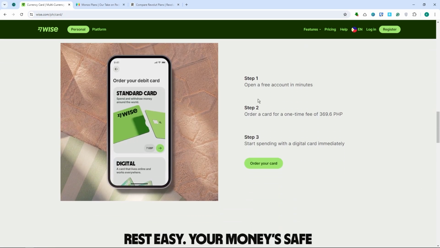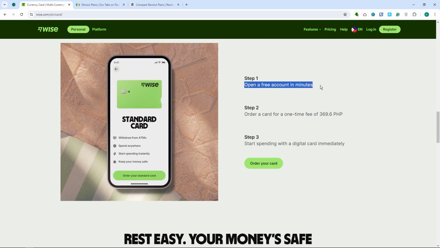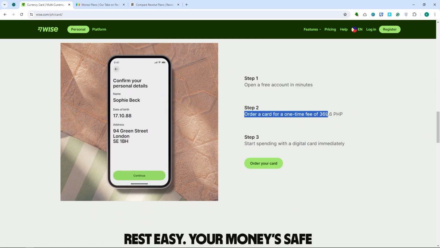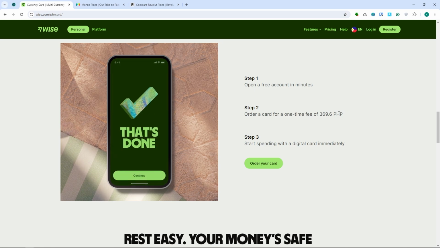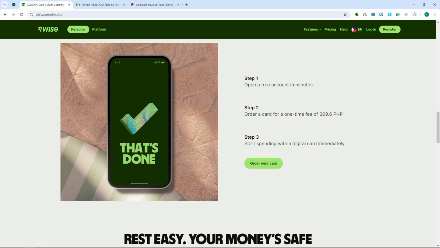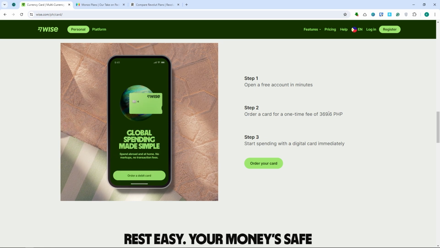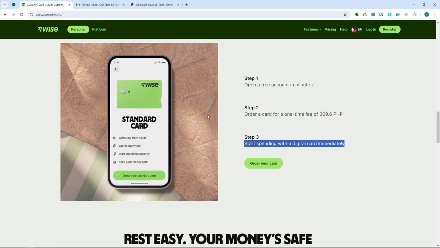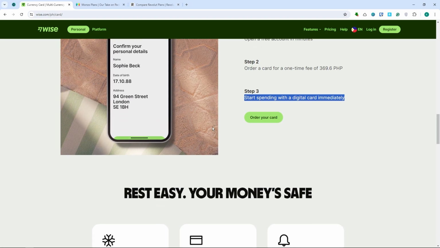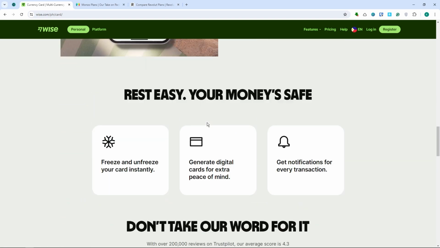All you have to do to get this is open a free account in minutes, order a card for a one-time fee of 369 Philippine pesos. If you convert this into US dollars, it is basically around $8. Then you can start spending with a digital card immediately. So with Wise, it is very easy.